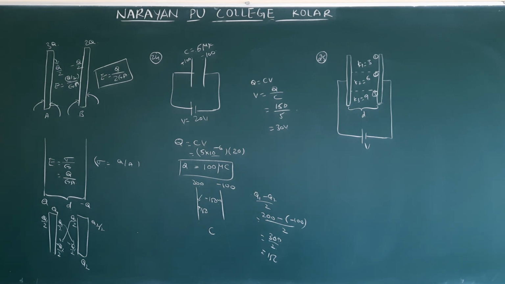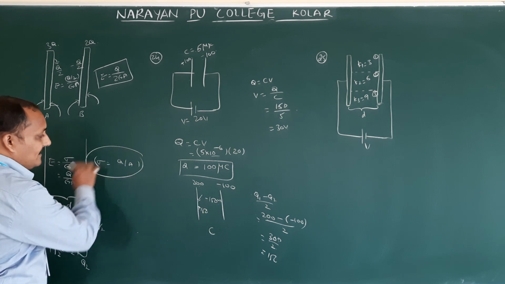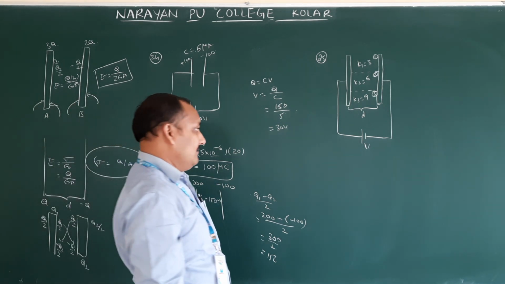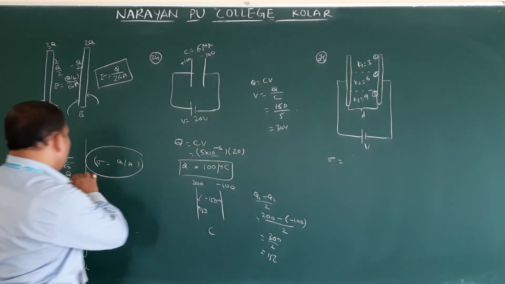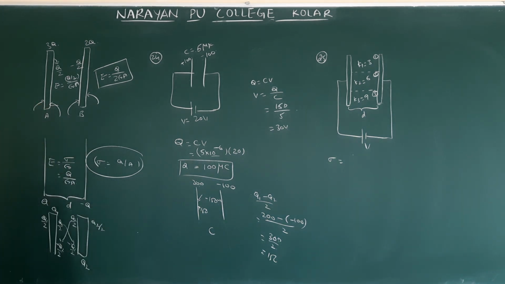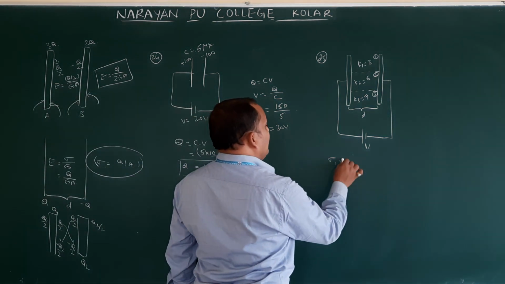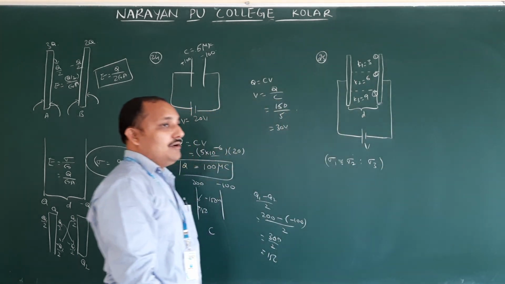A cell is connected between the plates. A is the area of each plate. D is the separation between the plates. They ask the ratio of charge density on those three plates. Charge density means, what is the charge density formula? Somewhere I wrote sigma is equal to Q by A. Correct or not? Sigma is equal to Q by A, and in terms of E also you can write. They asked the ratio sigma 1 is to sigma 2 is to sigma 3.